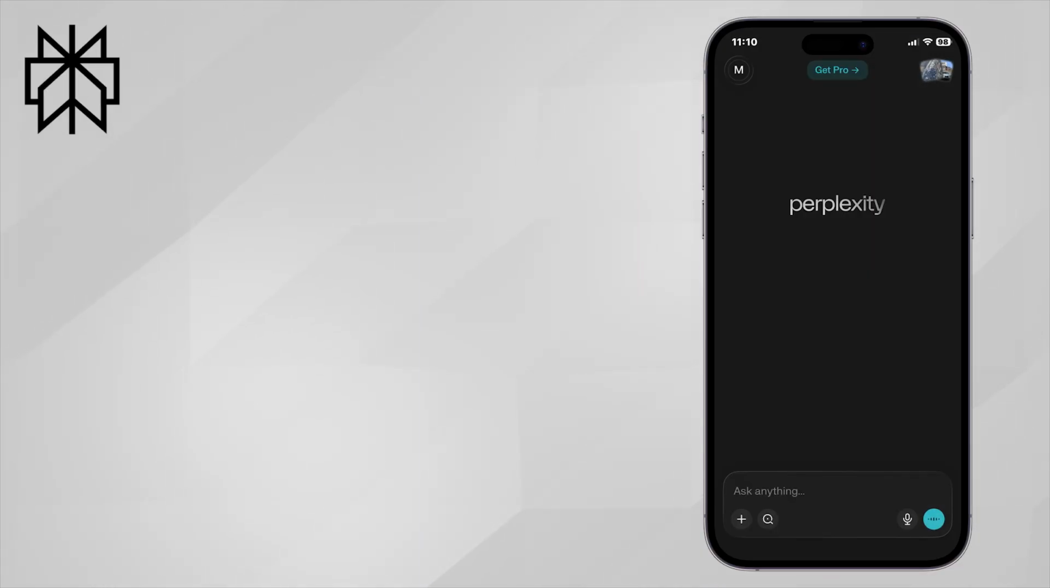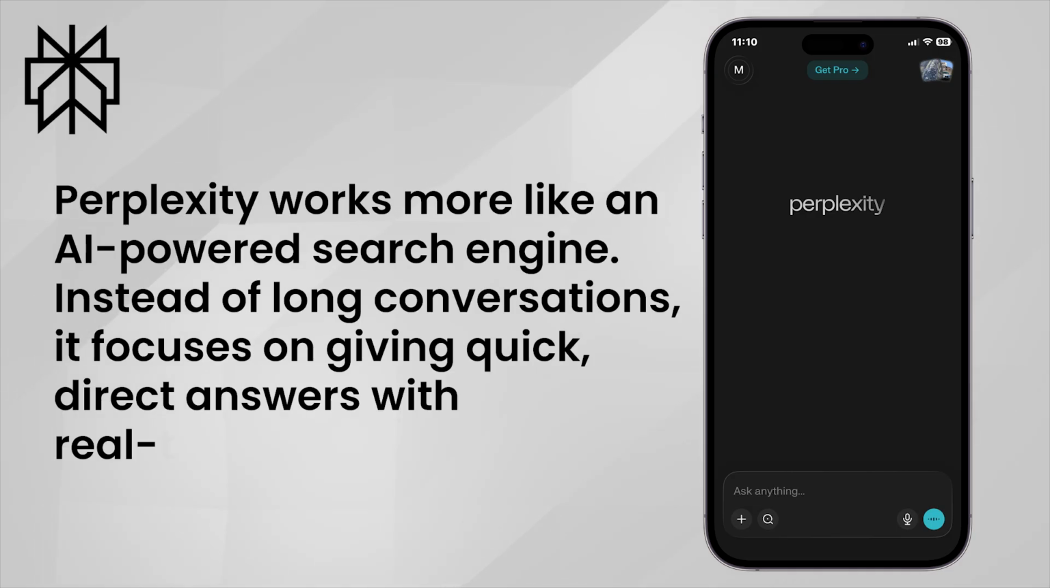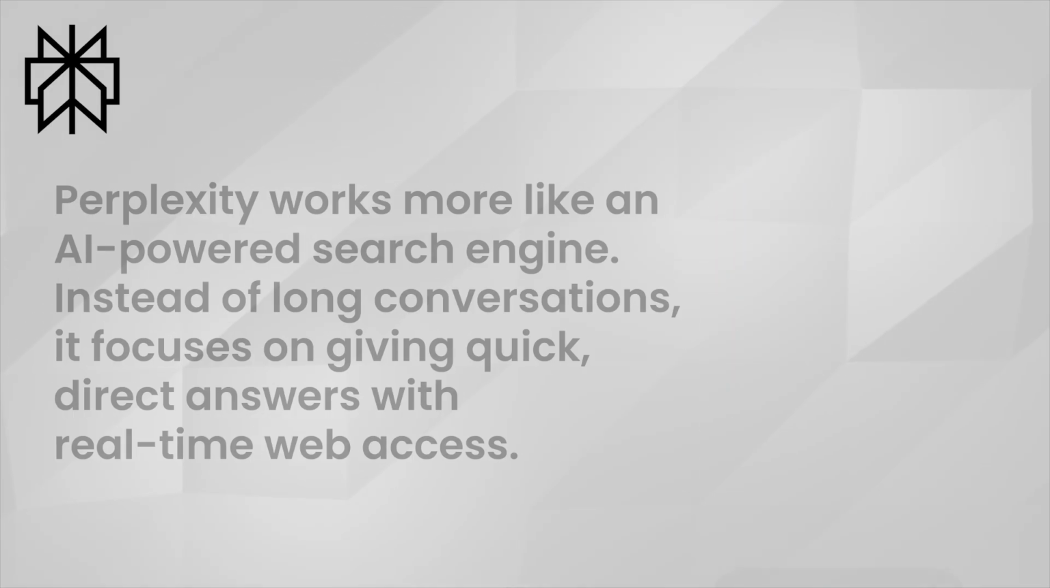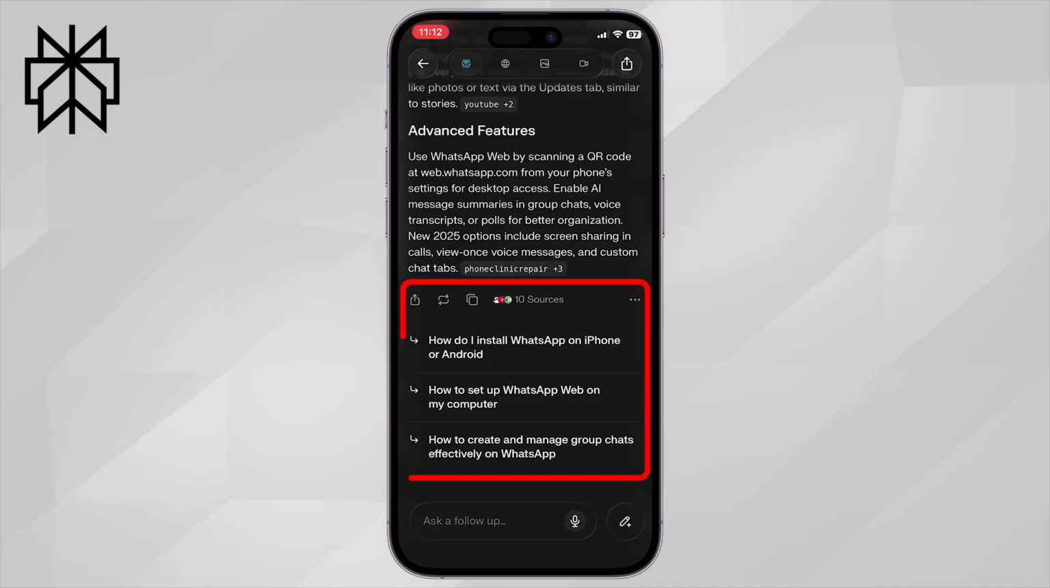Now, let's look at Perplexity.ai. Perplexity works more like an AI-powered search engine. Instead of long conversations, it focuses on giving quick, direct answers with real-time web access. One of its biggest advantages is that it shows sources and links, which makes it ideal for research, fact-checking, and staying updated with the latest news or trends.